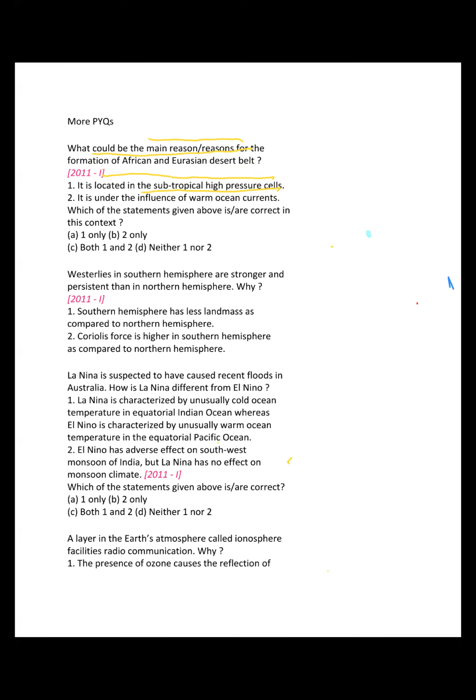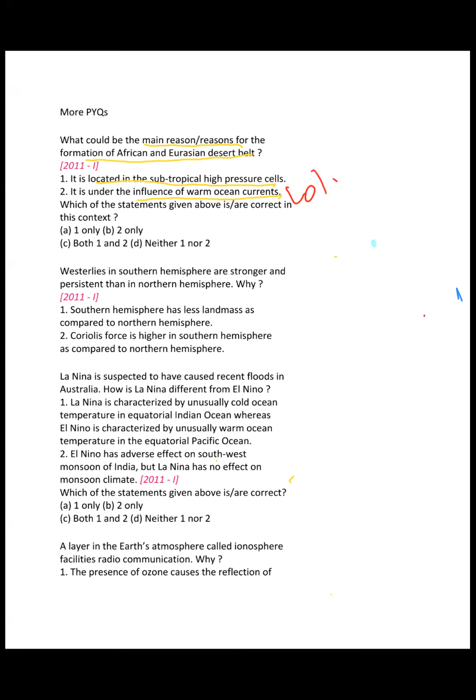Option B is wrong, sir, because they are under the influence of cold ocean currents. The desert region, they are under the influence of cold ocean currents, right? Not the warm ocean currents. As a result, the answer is A1 only, right?